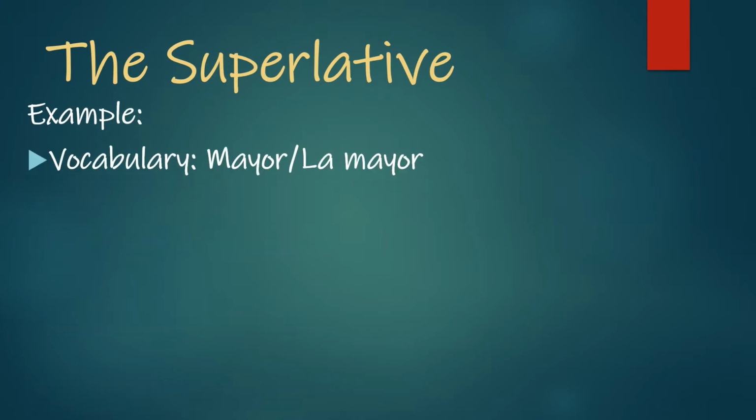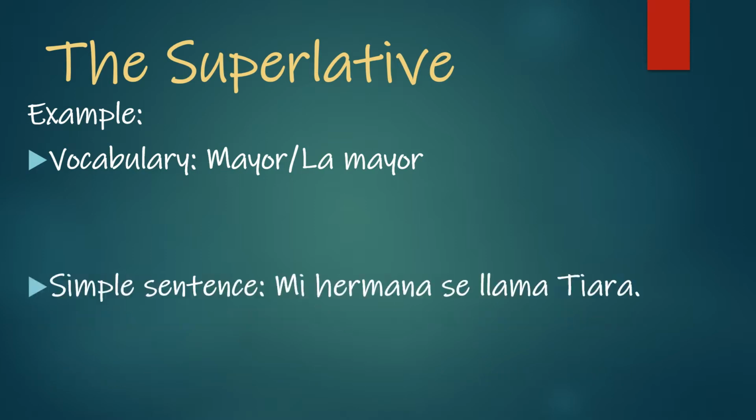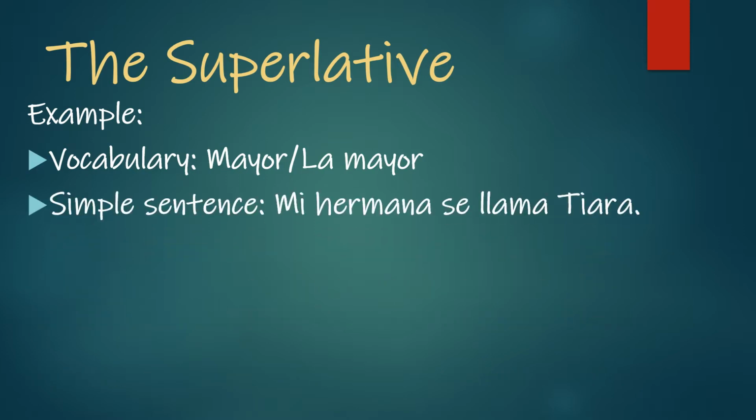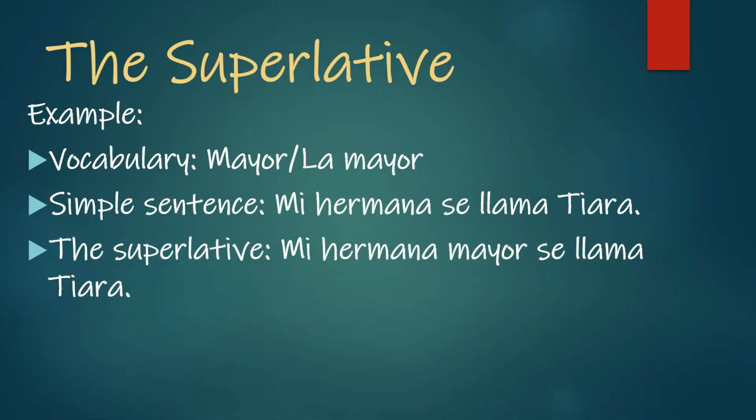So here's an example with that one. We're using mayor and la mayor. So a simple sentence, mi hermana se llama Tiara. My sister's name is Tiara. Here's a superlative example, mi hermana mayor se llama Tiara. So we're saying my older sister is named Tiara. Okay, so in that case, we're using mayor, we're using an adjective to describe my sister.